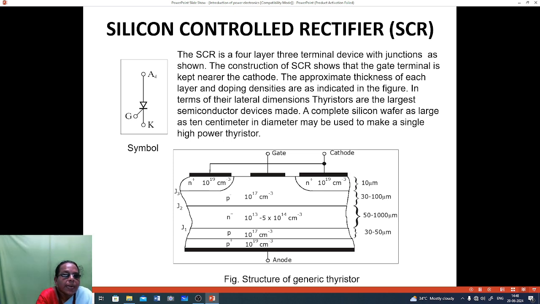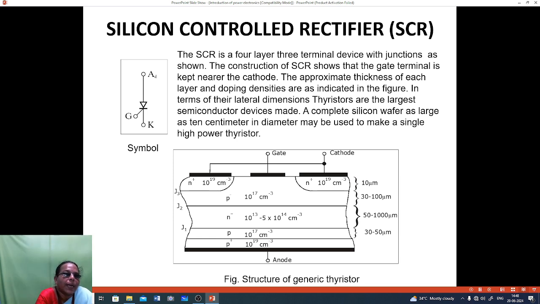Above that a lightly doped p-type material with a thickness of 30 to 100 micrometers and a density of 10 power 17 per cubic centimeter.